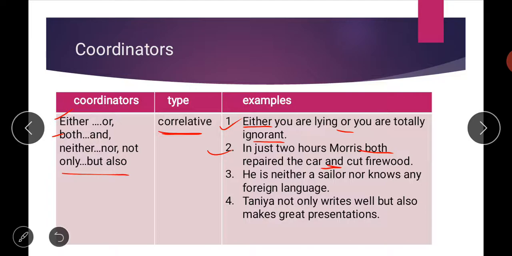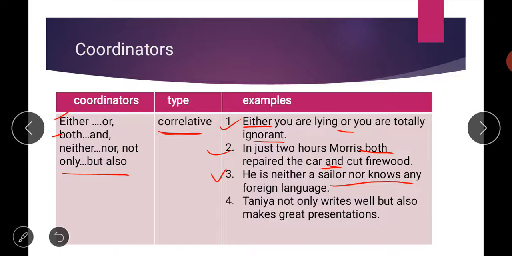Then third is: he is neither a sailor nor knows any foreign language. You can pronounce neither in any way. Neither a sailor means he is not a sailor, nor does he know any foreign language.